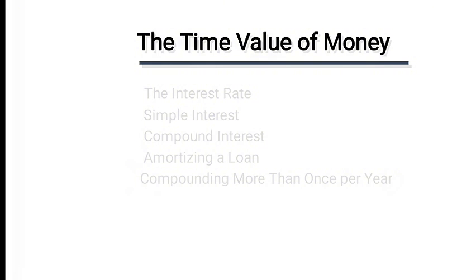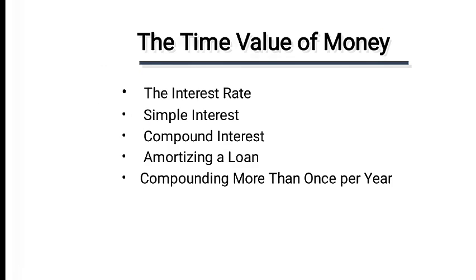Time value of money chapter consists of five main topics. The first is the interest rate, the second is simple interest, the third is compound interest, the fourth is amortizing a loan, the fifth is compounding more than once per year. Now, what are these five topics? We will study one by one.